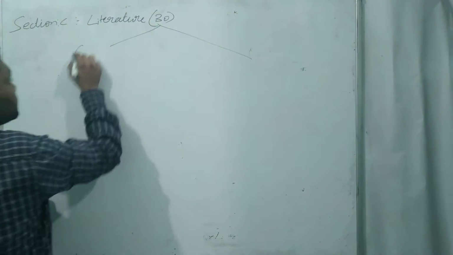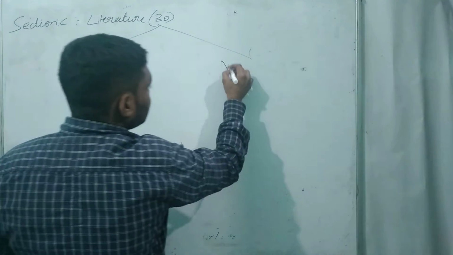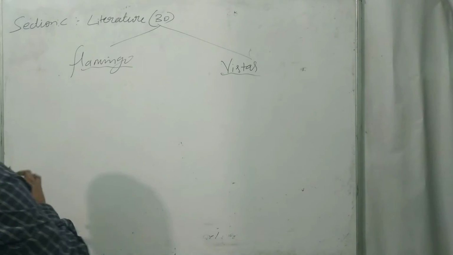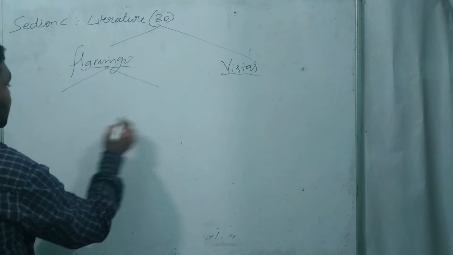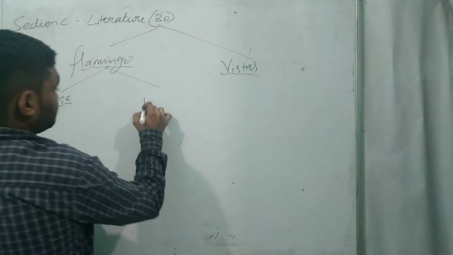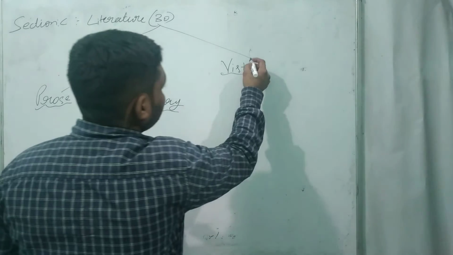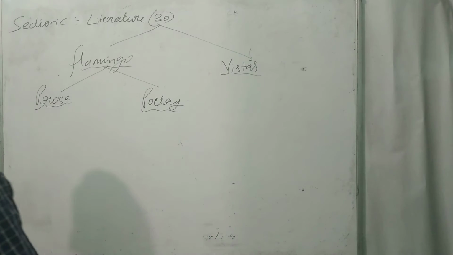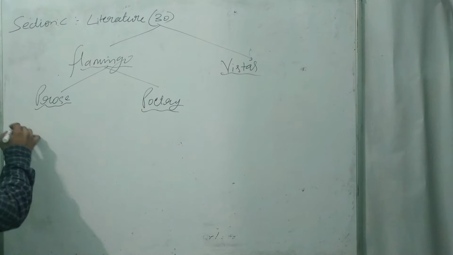The first is Flamingo. Second is Vistas. So what are the topics which are to be covered? It is also divided in two parts: prose and poetry. This is a very interesting section of your syllabus, because you are going to have very interesting poetry and prose. So these are the topics which are to be covered in prose.